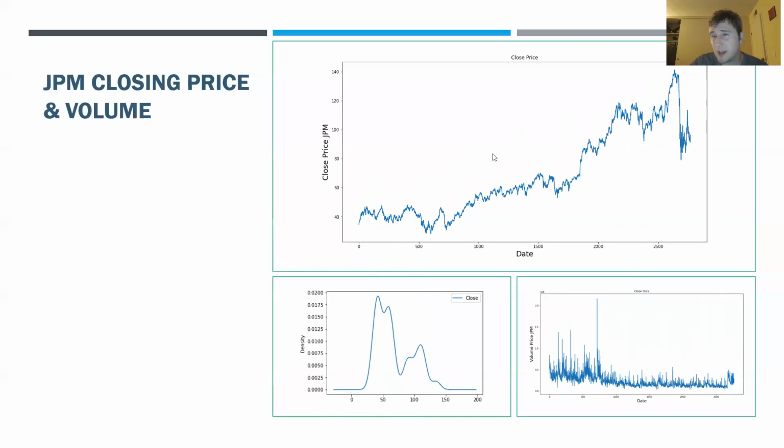But what we can actually see is that it has been steadily rising over time, and this may not be the best indicator. Again, with the volume, we do see a lot of trading volume early in the past 10 years, and then it does kind of level off, just like Cisco Systems did.